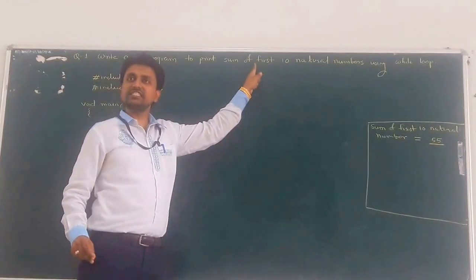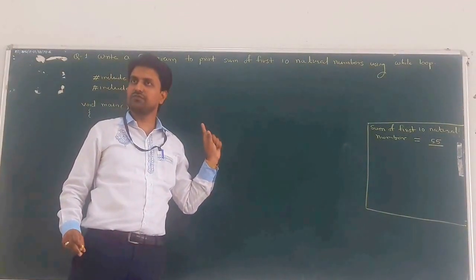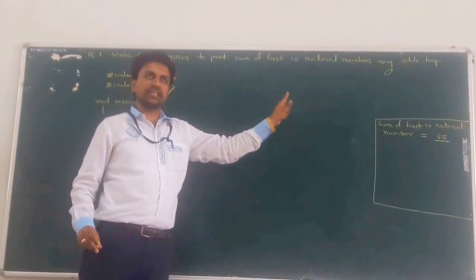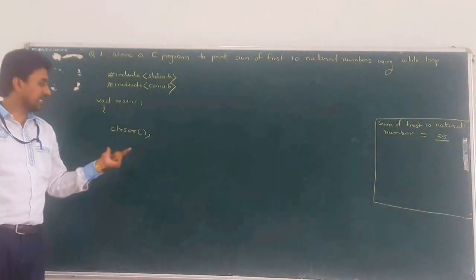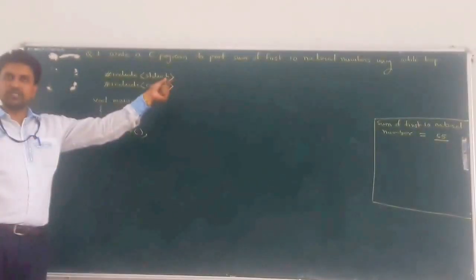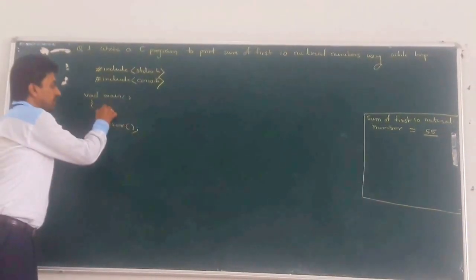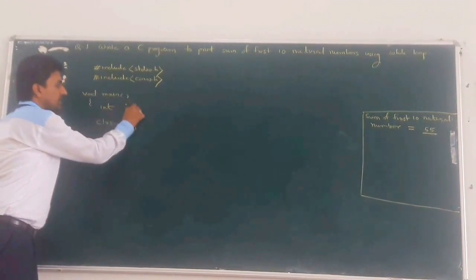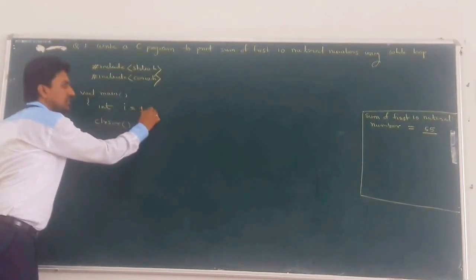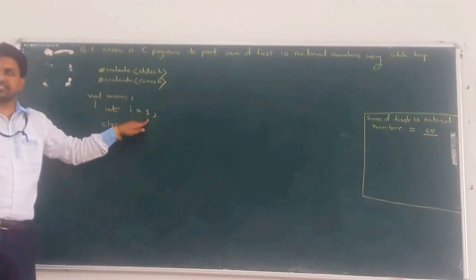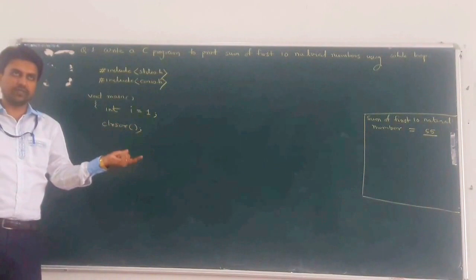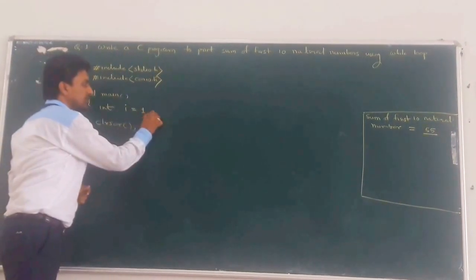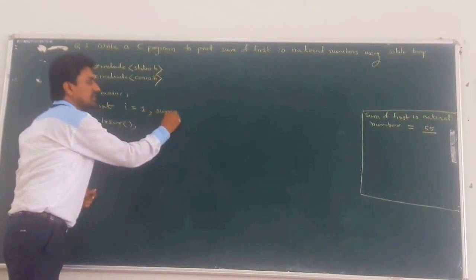Next, we use a loop. Which loop? That is the while loop. And what is the fixed part? We can only add the first 10 natural numbers, that is, it starts from 1 and ends with 10. So take one variable, integer I, and initialize it to 1, because this is your first natural number. Add this first natural number into some temporary variable. For that we can use variable sum.